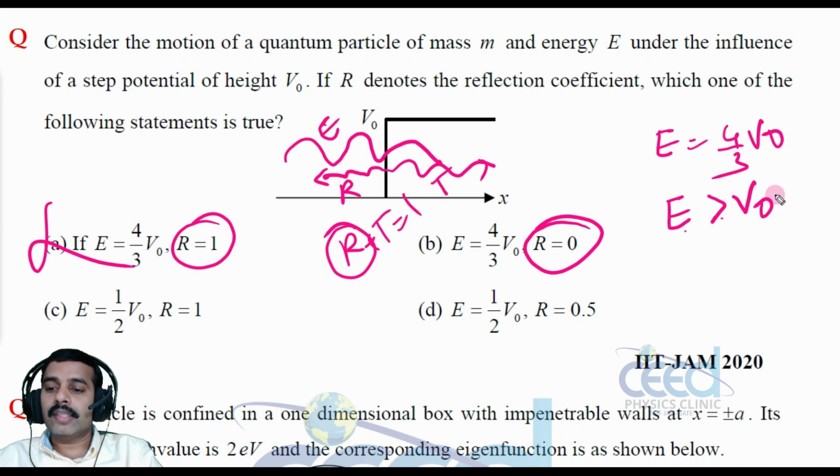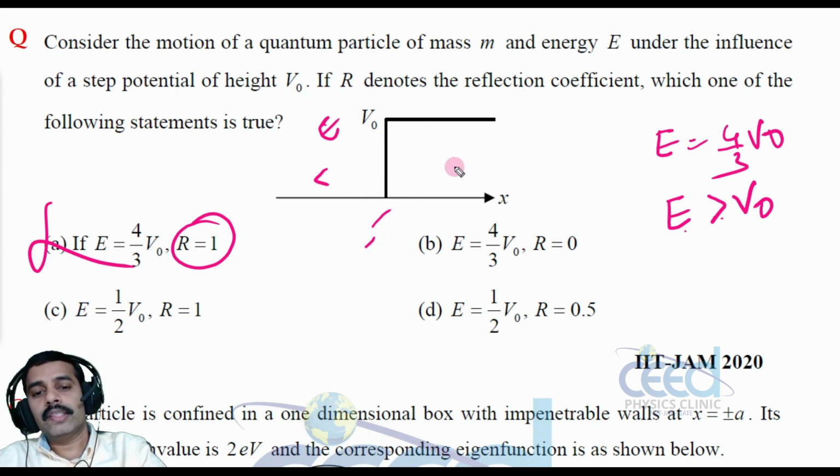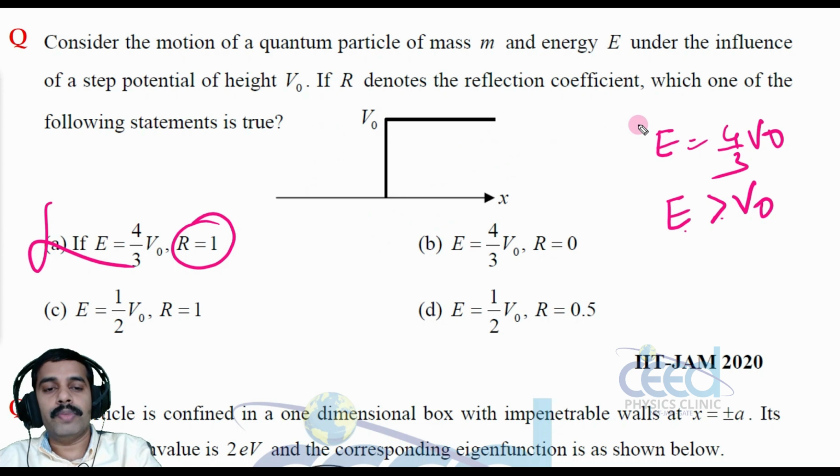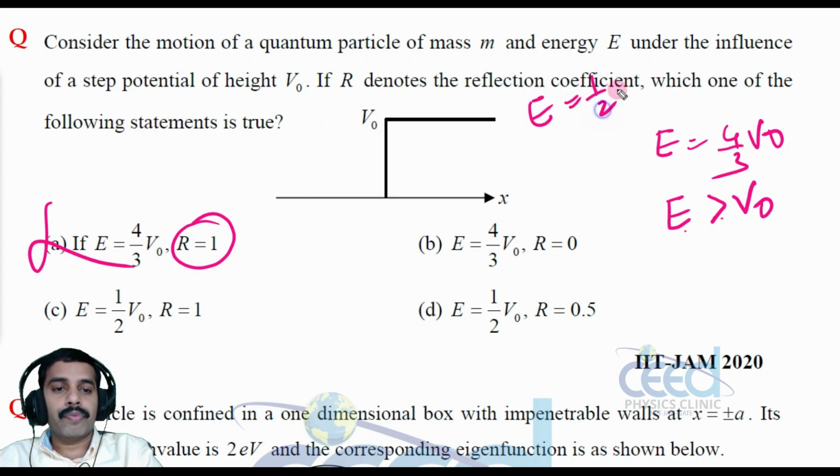Now consider the other option: E is equal to half V0. In that case, E is equal to half V0 means again V0 is larger.